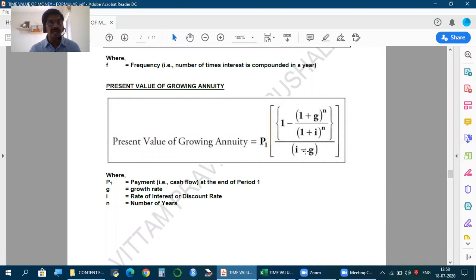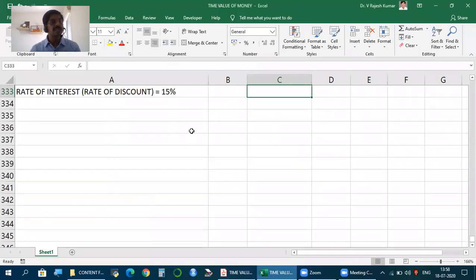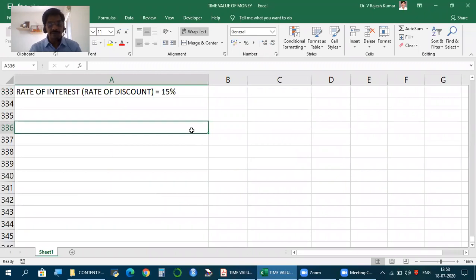I, the rate of interest, I minus G. Now, if I have to calculate this to get the idea, first I calculate 1 plus G to the power of N, growth rate. Growth rate here is 10%, period is 5 years. So 1.1 to the power of 5.